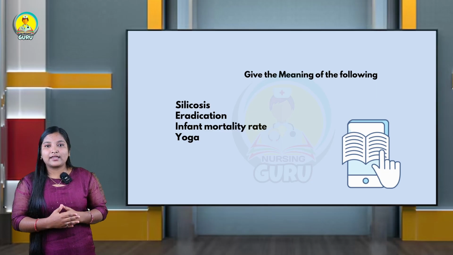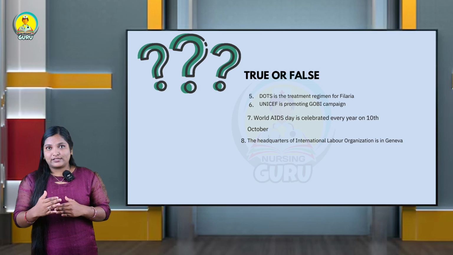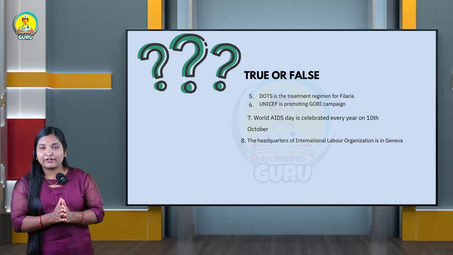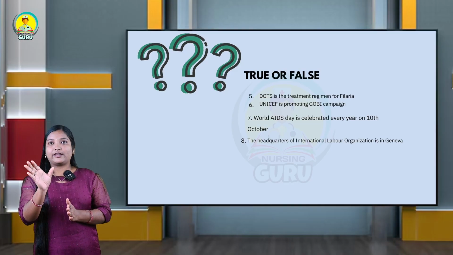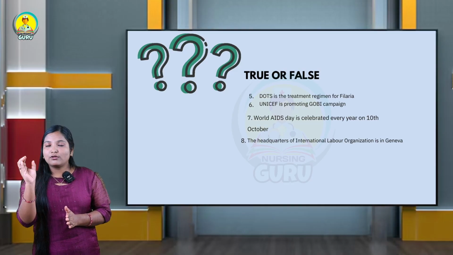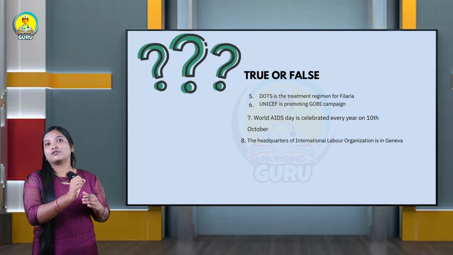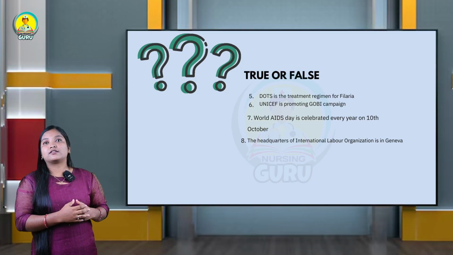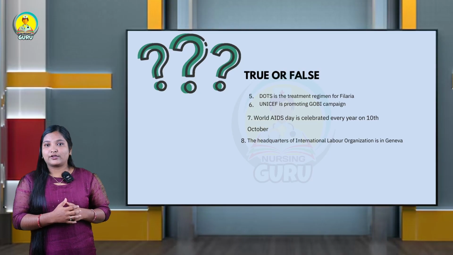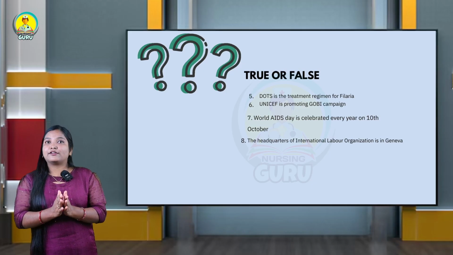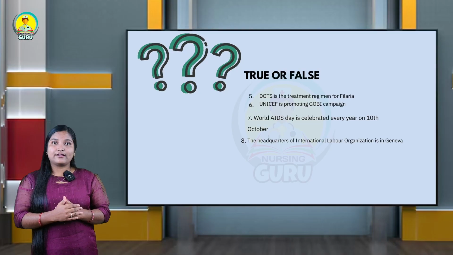The next main is true or false. Here you can see some statements they have given, and we need to write only whether it is true or false. If it is a true statement, you need to write true. If it is a false statement, you need to write false. You have to study nicely for this main, then only you will be able to attend the questions.